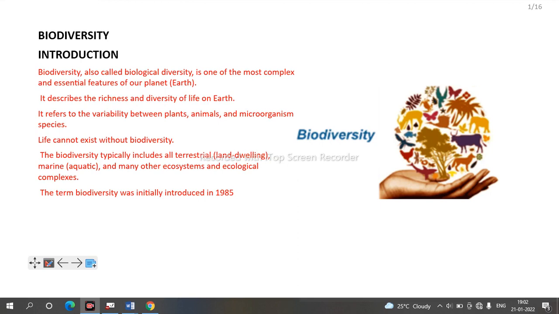As the displayed image shows, different types of life forms are there on our earth. Variability between plants, animals and microorganism species. Life cannot sustain without biodiversity. The diversity typically includes all terrestrial, marine and many other ecological systems and ecosystems. The term biodiversity was initially introduced in 1985.